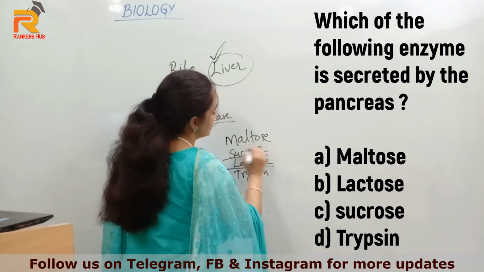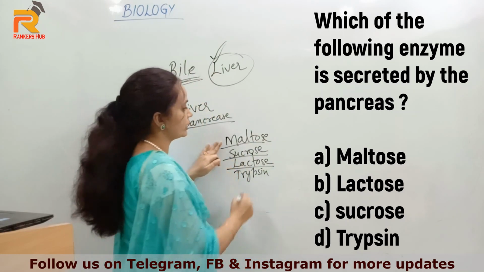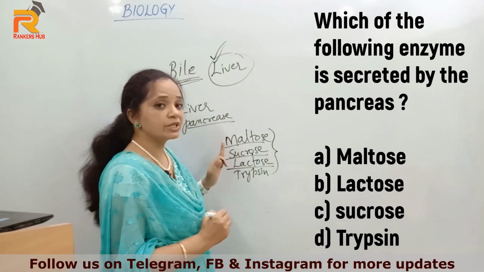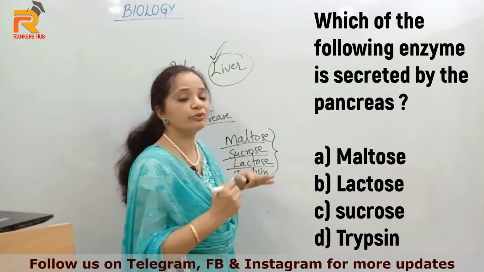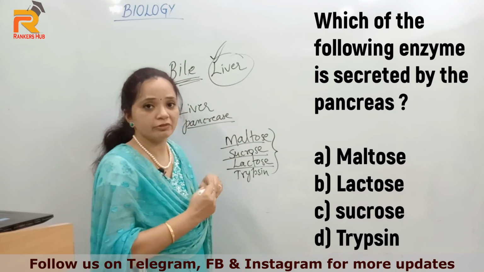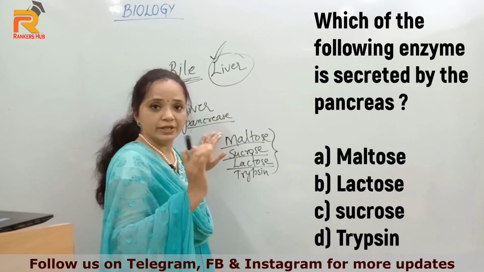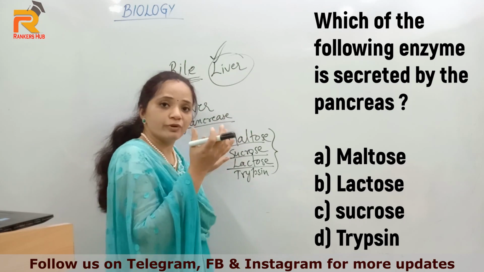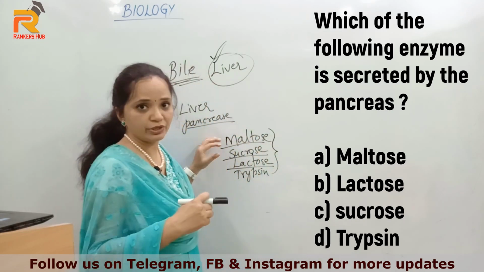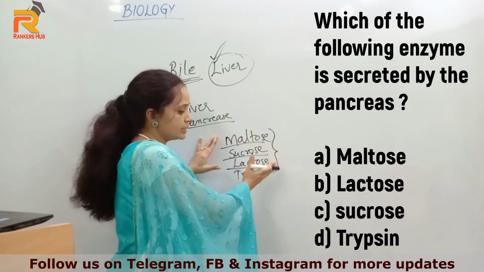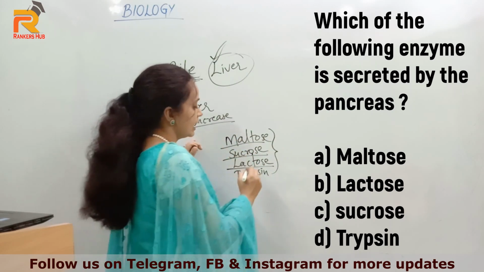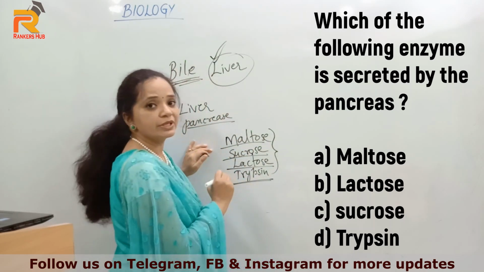First of all, these three, maltose, sucrose and lactose, are not enzymes. The question asked is which enzyme is produced by the pancreas. As I told you in the previous question, these nutrients need to get digested, and for that, different enzymes produced by different organs help to digest them. So the enzyme produced in pancreatic juice is trypsin. The right option is trypsin.